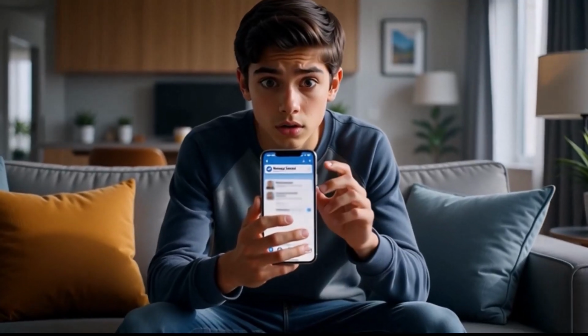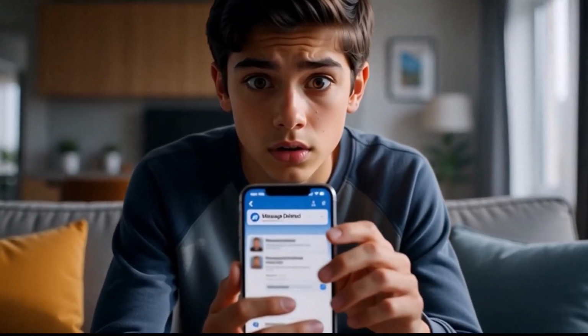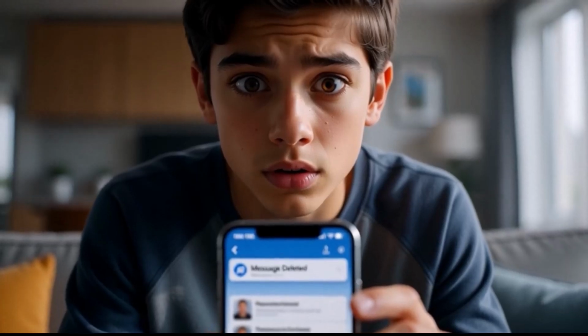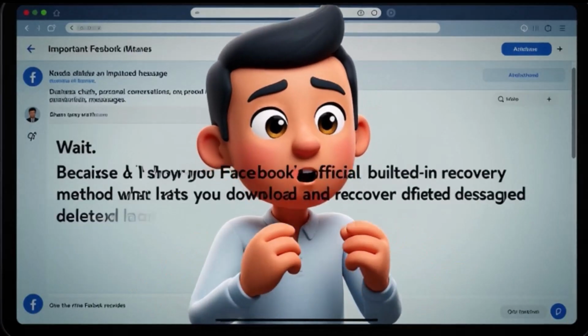Did you accidentally delete an important Facebook message? Maybe business chats, personal conversations, or proof messages? And now you think it's permanently gone?